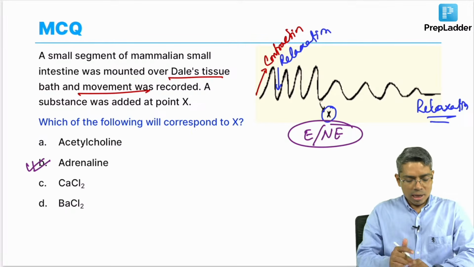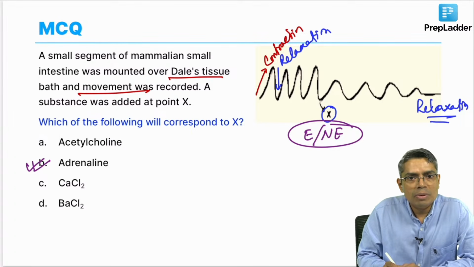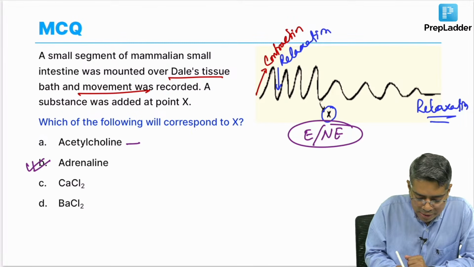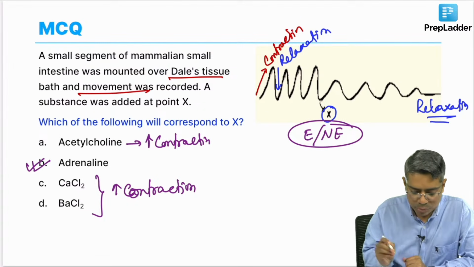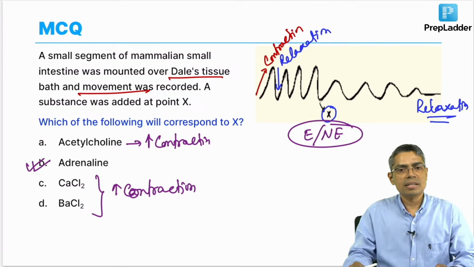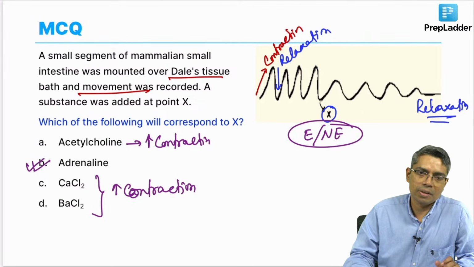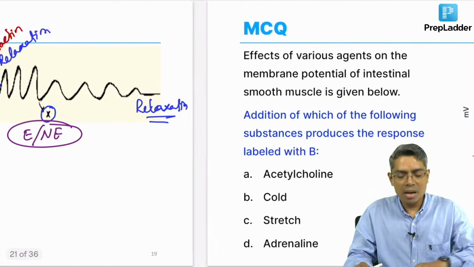Okay. All other stimuli that are given here, all of them cause increased contraction. So, acetylcholine increases the contraction of the intestine. Okay. Barium chloride and calcium chloride also increase the contraction of the intestinal smooth muscle. So, only adrenaline causes decreased contraction of the intestinal smooth muscle. Got it? So, these two questions have already been asked from GIT.